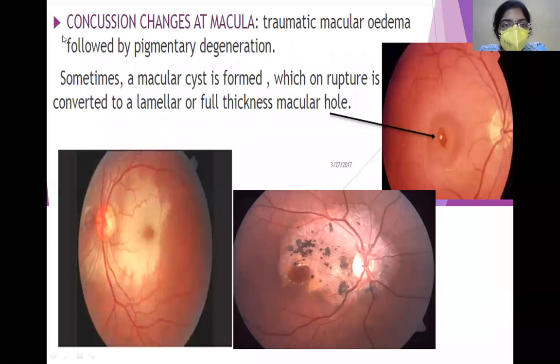Now, what are the concussion changes at the macula? At the macula, there can be macular edema, as you can see by the milky white appearance, or you can have a full thickness macular hole. This is how a macular hole looks: a round or oval structure with reddish tinge. So you can have macular edema, or you can also have a macular hole.